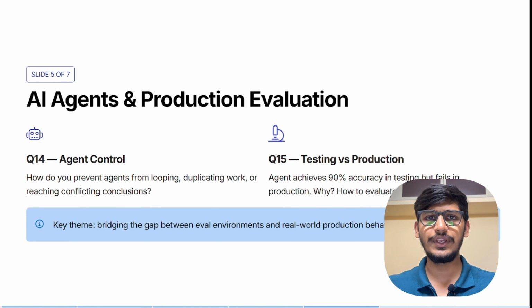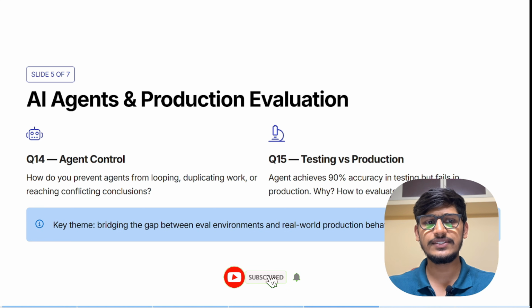Here comes one more important part, controlling agents for production evaluation. They covered questions like, how do you prevent agents from looping, duplicating work or reaching conflicting conclusions? Here we can answer with maximum iterations and visited tool sets for the orchestrator pattern, and confidence scoring, to avoid conflicts and duplicate work and confusion over which path to choose.